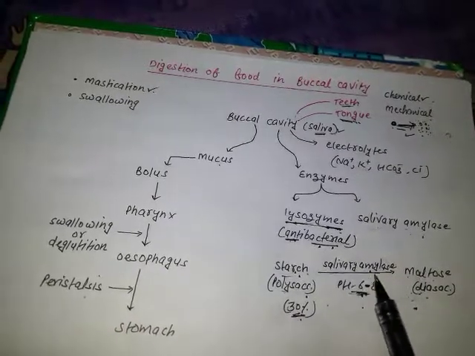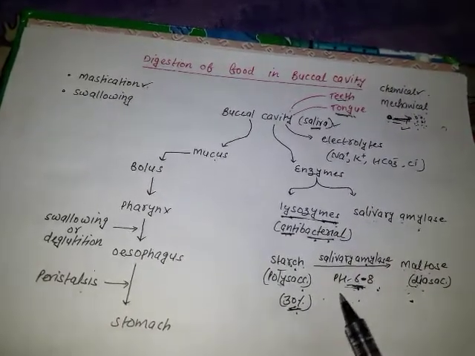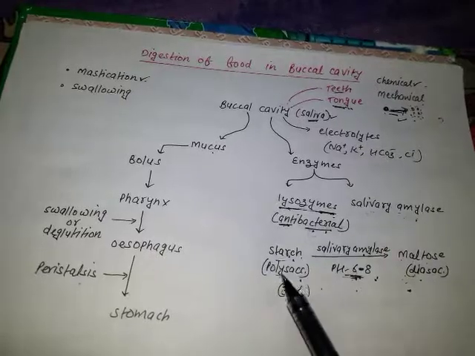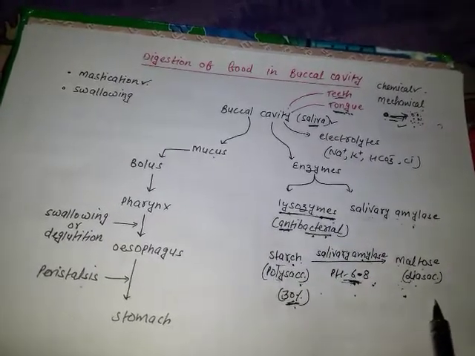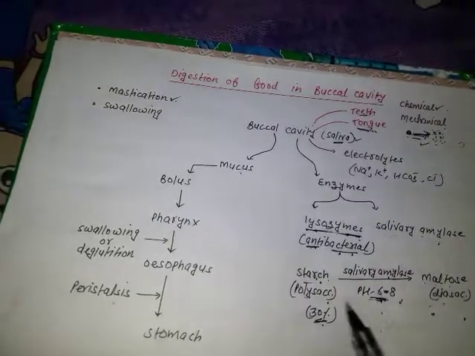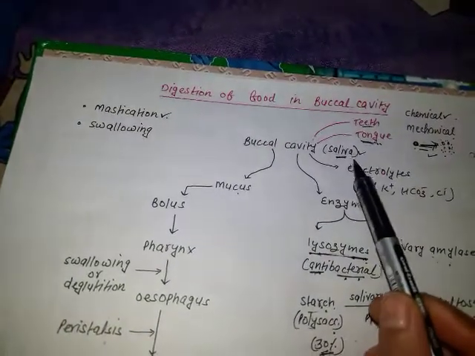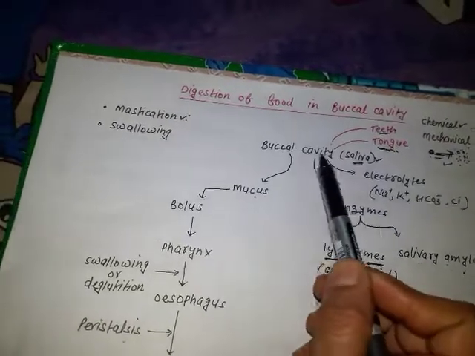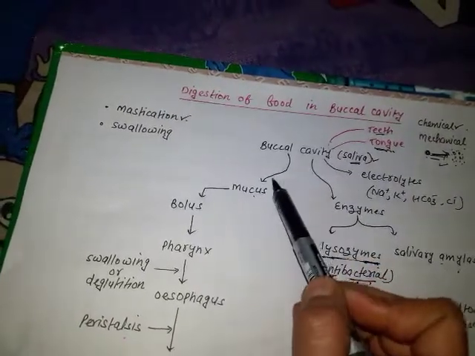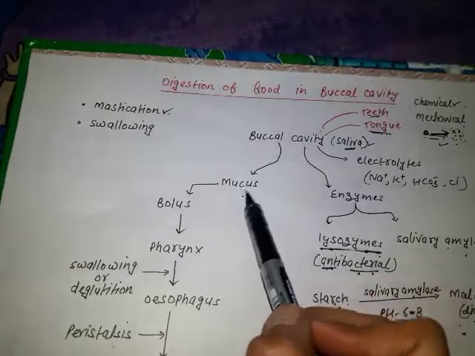If we talk about protein digestion, it will take place in the stomach. In the buccal cavity, only the carbohydrate digestion will be done. Fine. Then we have done with the parts of saliva, that is electrolytes and enzyme. The most important part of saliva is the mucus.